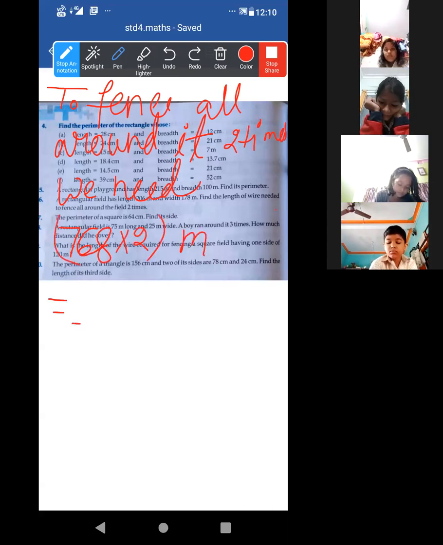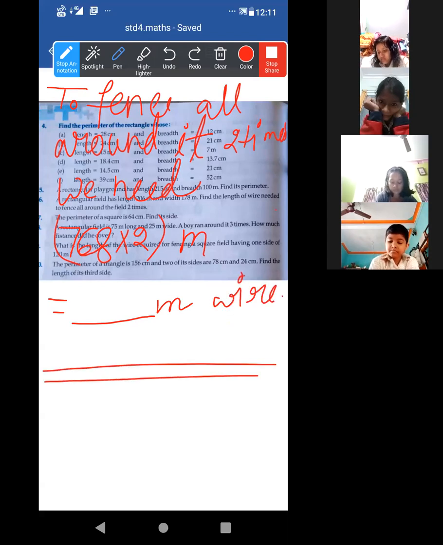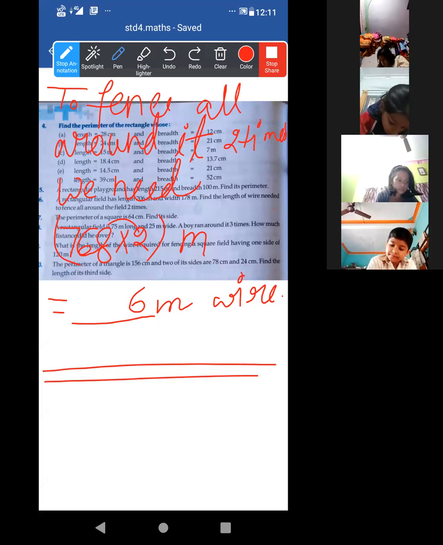That one is equal to multiply this. Write the answer. Now find out. Acha, 8 2s are 16. Carry 1. 6 2s are 12, plus this 1, 13, again carry 1. 7 2s are 14 plus 1, 15. Do this one first.